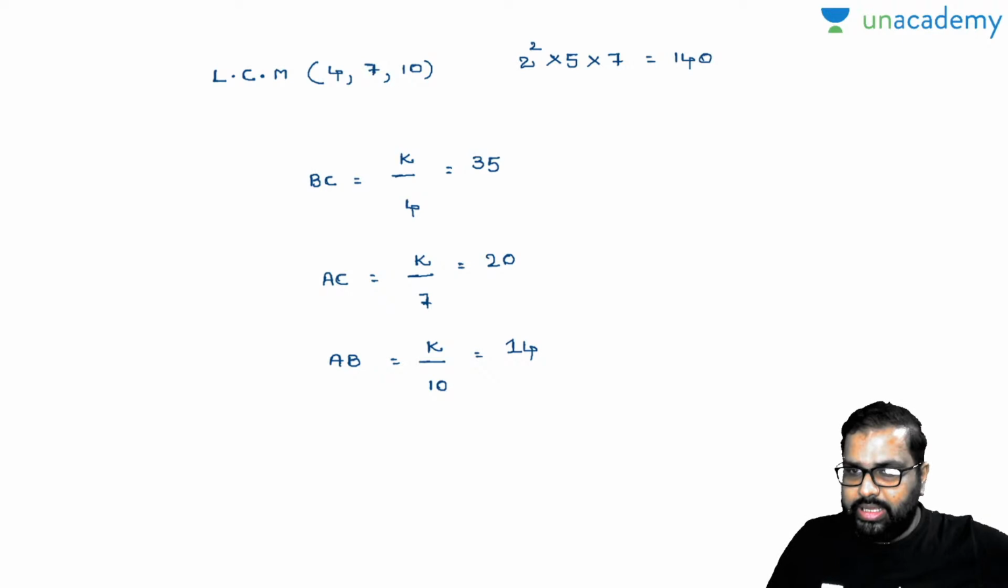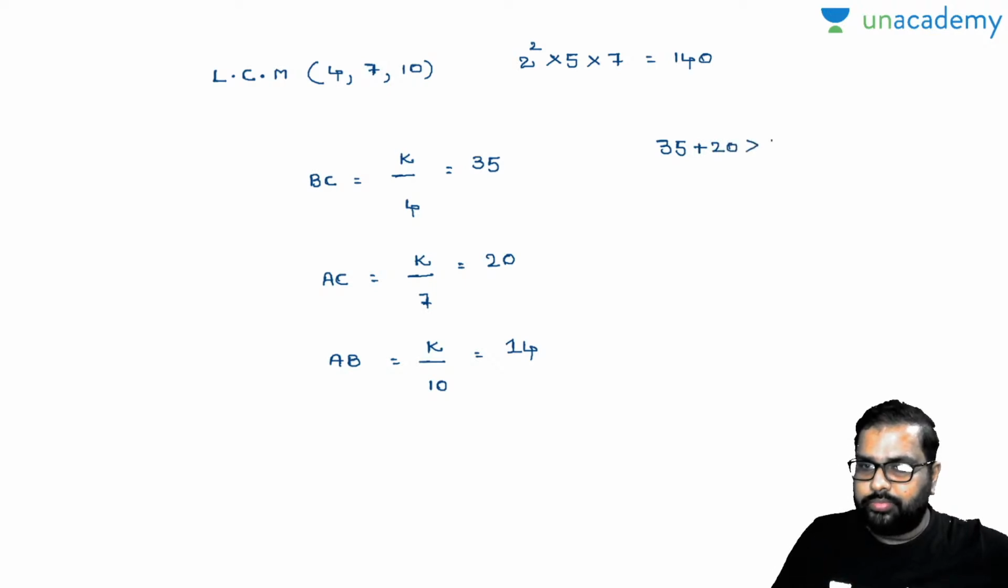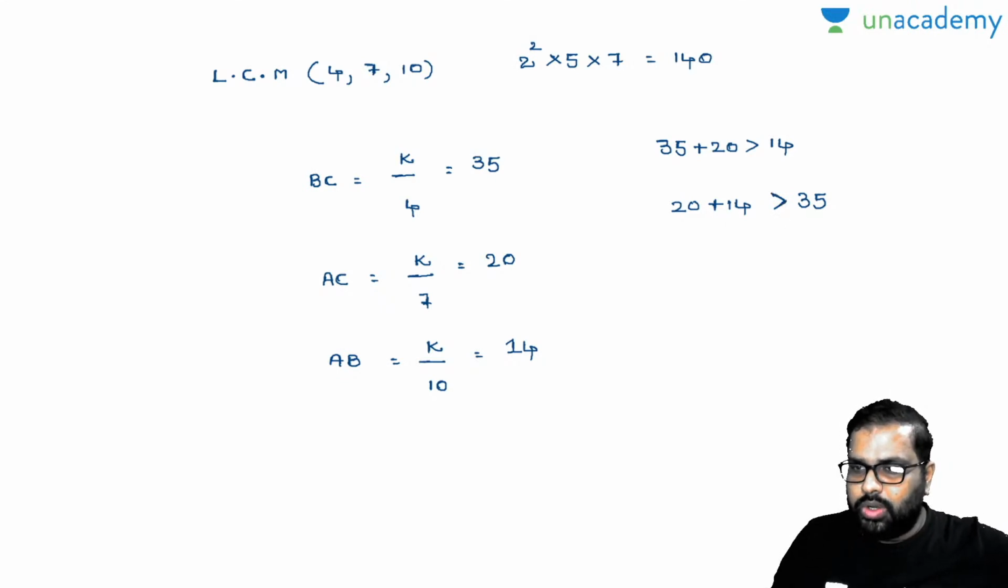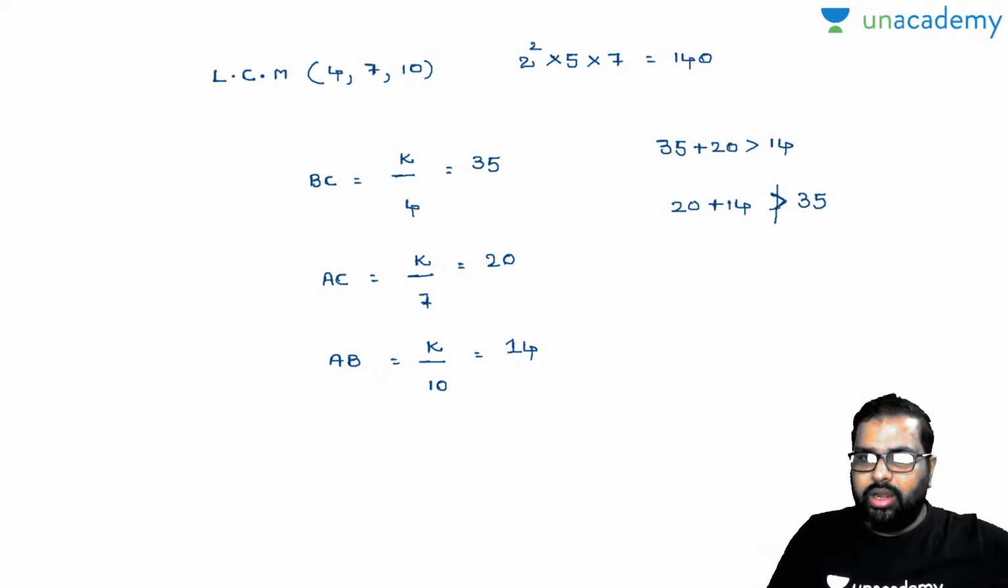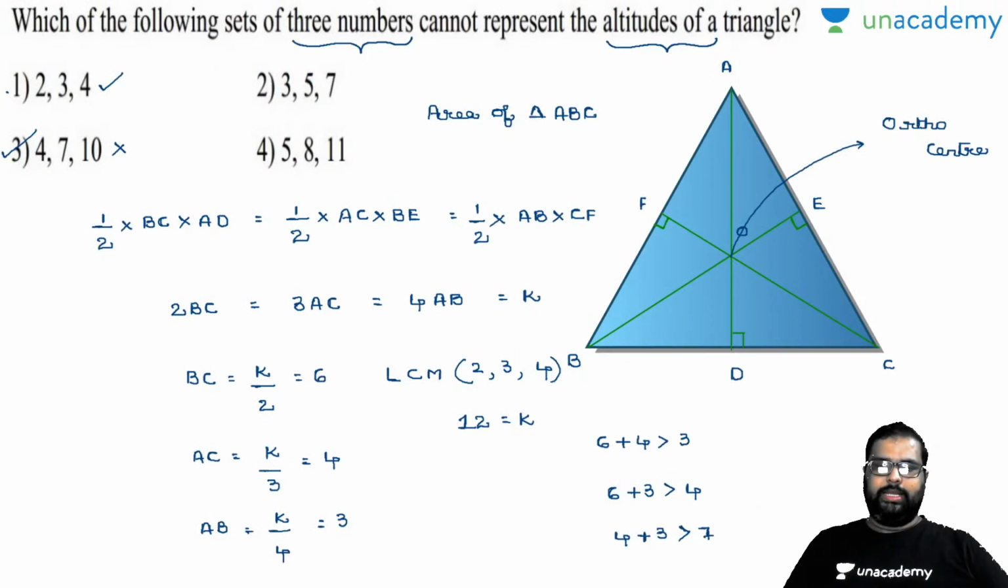35 plus 20 is nothing but 55. 35 plus 20 is greater than 14. Yes, it is working out. 20 plus 14 is greater than 35. Is it true? No, it is not true. So it is violating the basic properties of the triangles. Am I right or wrong? It is not greater than 35. So automatically your third option will not represent the altitudes of the triangles.